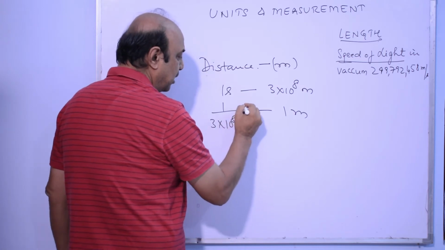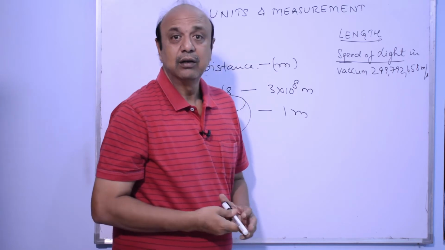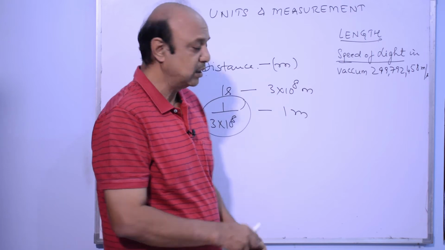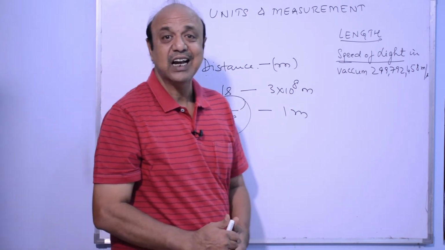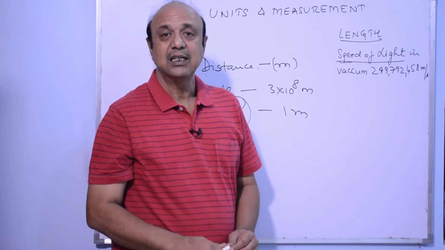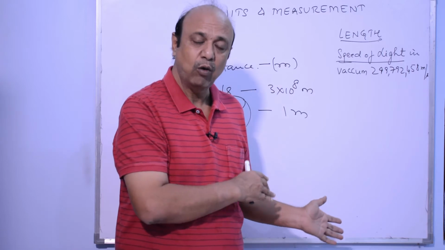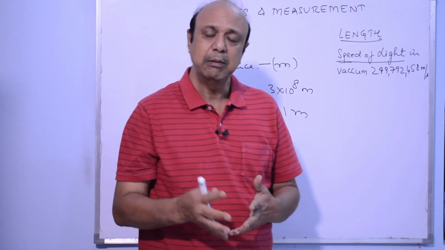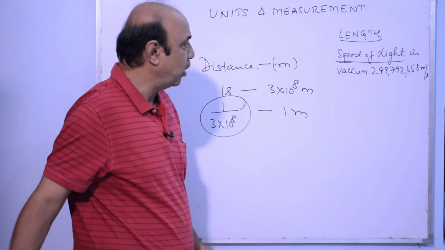So, light traveling 1 meter is the length of the light it travels in 1 upon 3 into 10 to the power 8 seconds. And this is measurable. When we talk about time, how time is measured and how this small time can be measured, we will be discussing over there. So, first thing is, what is length?